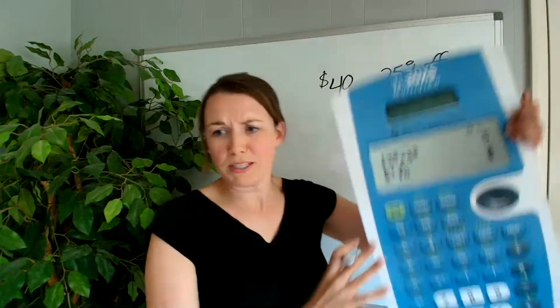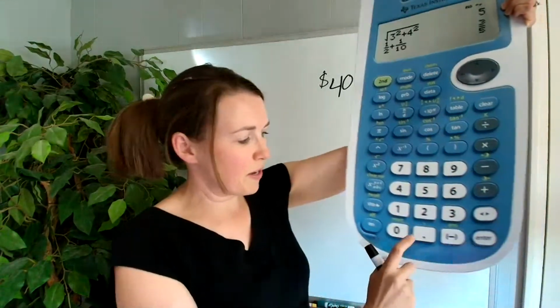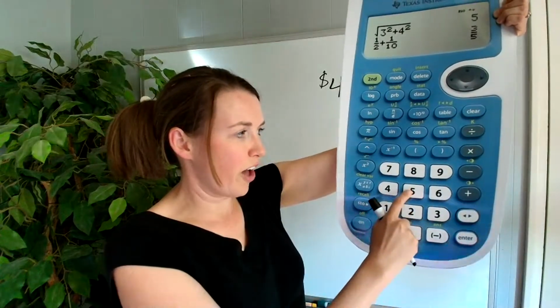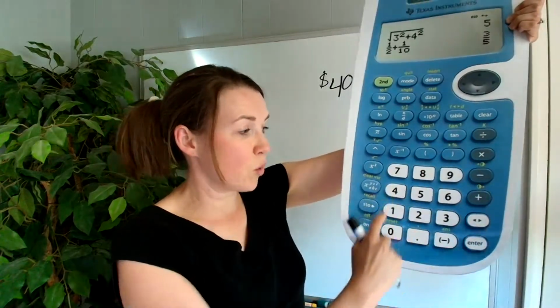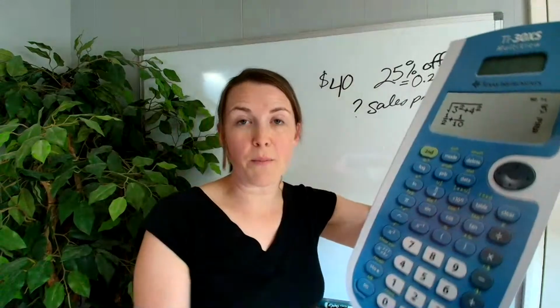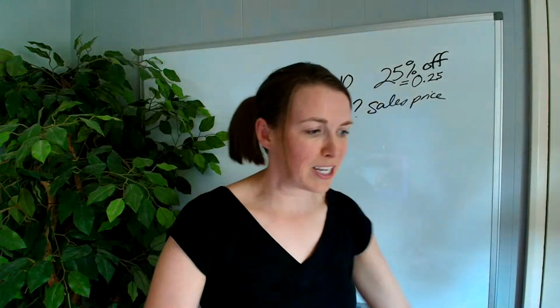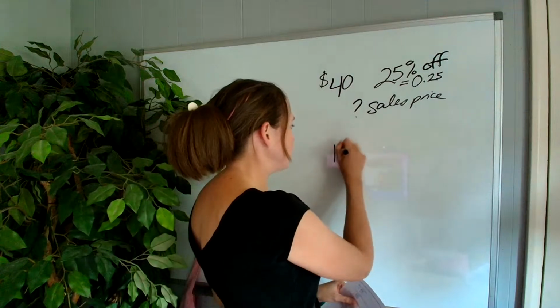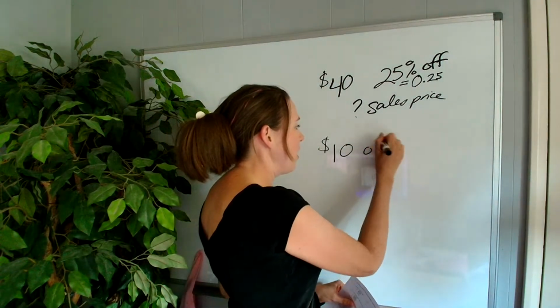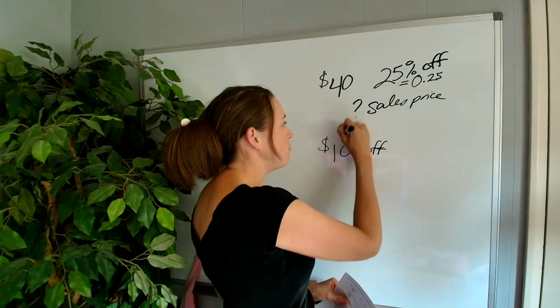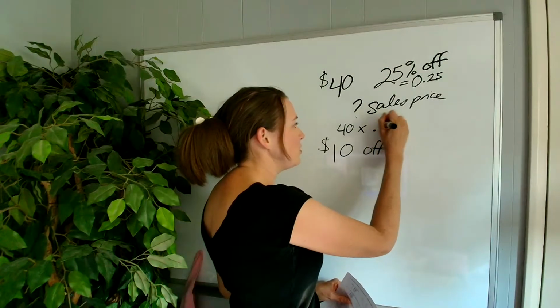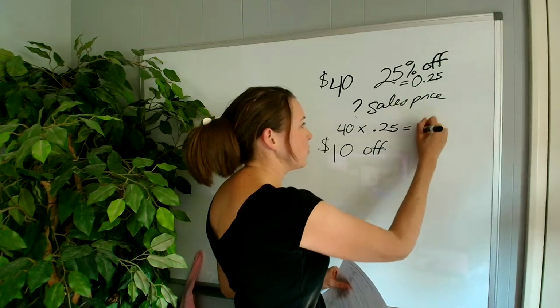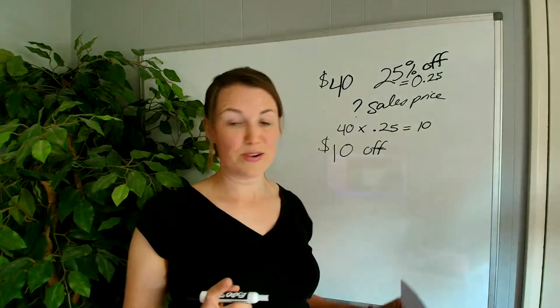So I'm going to type in on my calculator 0.25 times 40. And that tells me how much I have off, right? So I have off $10, which is 40 times 0.25 equals the $10, right?